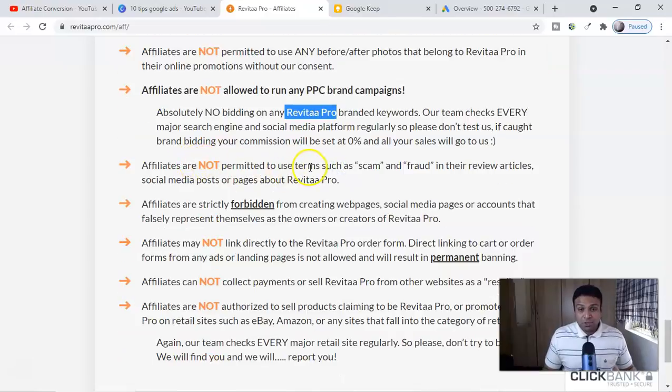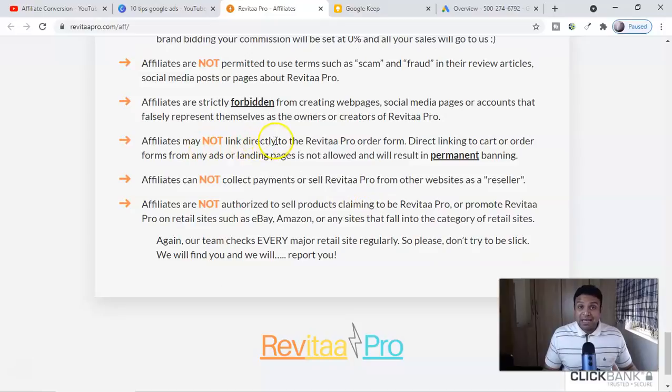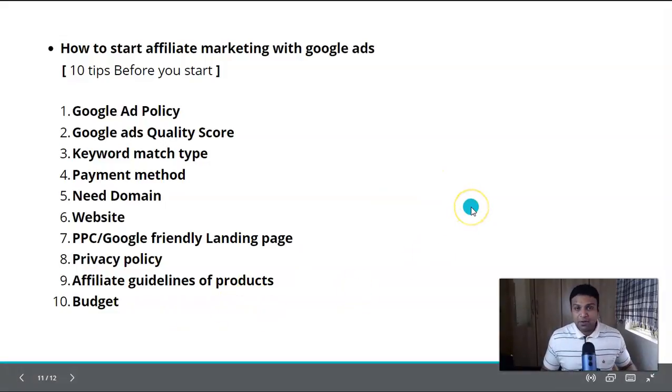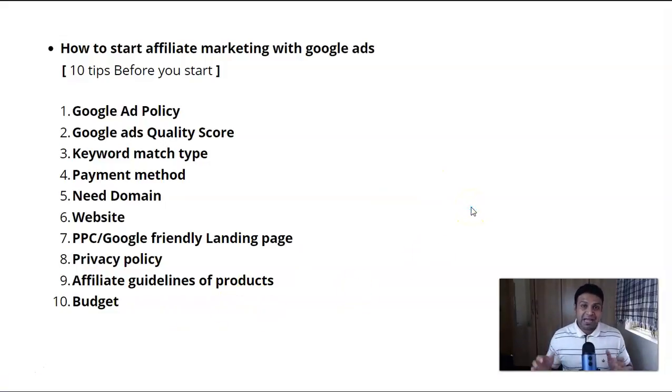Affiliates are not permitted to use terms like scam and fraud. Affiliates may not link directly to the Revita Pro order form. So do not do direct linking. Create a landing page, because a landing page will increase your sales. So number 10, spend the budget. Everybody wants to know how much budget they need with Google Ads to promote an affiliate offer, or any ad platform.